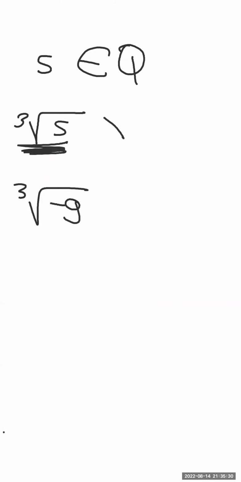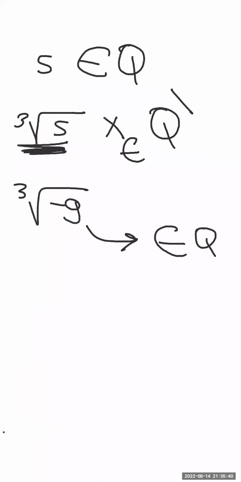No, sorry, it's irrational. Can you give me the cubic root of negative 9? Sorry, that's irrational. Correct? Are we clear till this point, guys? Because I'm going to start the next point. Any questions?